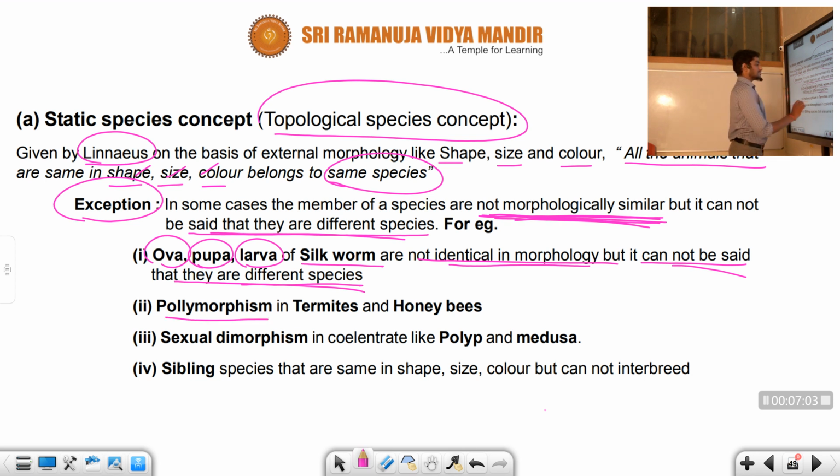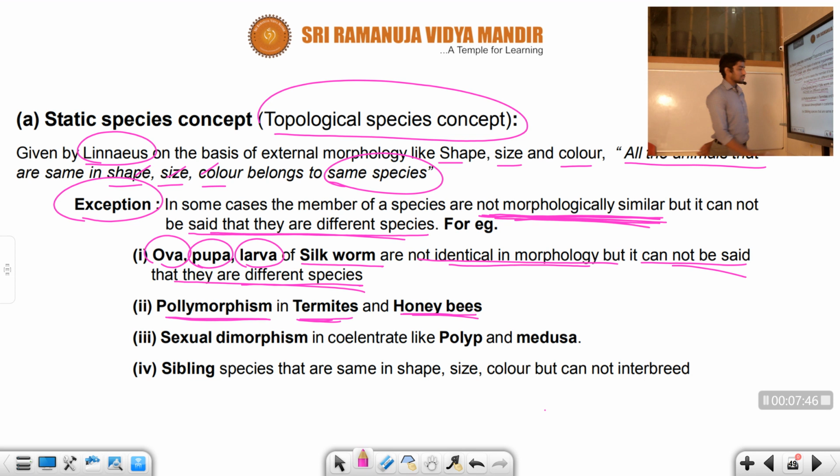Next, polymorphism. Polymorphism is represented in termites and the honeybee. Polymorphism means different arrangements, different shapes. Poly means many, and morphism means changes. Many different changes we can observe in the case of termites as well as the honeybee. So polymorphism means many changes in termites and the honeybee, right?